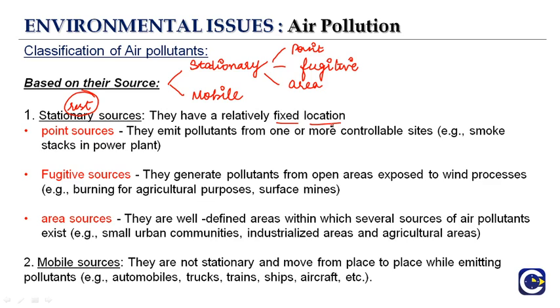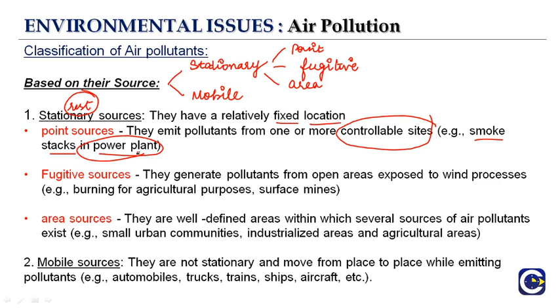They emit the pollutant from one or more controllable sites, like smoke stacks in a power plant. The power plant is stationary, it is not mobile, it is not moving, it is at rest, and from here it acts as a stationary source, and it emits pollution in the form of smoke.